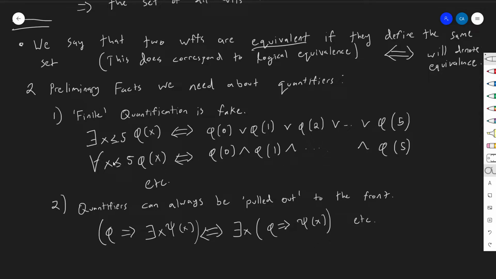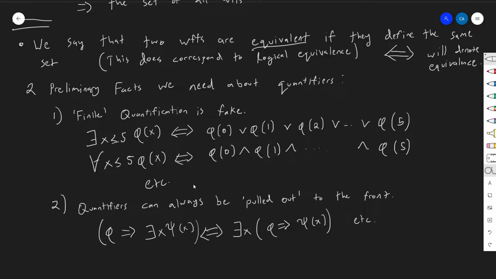Same thing with and, right? If I have for all x less than or equal to 5, I have something that's true, I could have just as easily said phi of 0 and phi of 1 and ... up to phi of 5, right? So putting these finite quantifiers here is fine, but it's not a real quantifier. You're just using shorthand for something that you could have written out without a quantifier at all. So there's nothing that requires finite quantification, so we don't have to really consider it in our hierarchy.